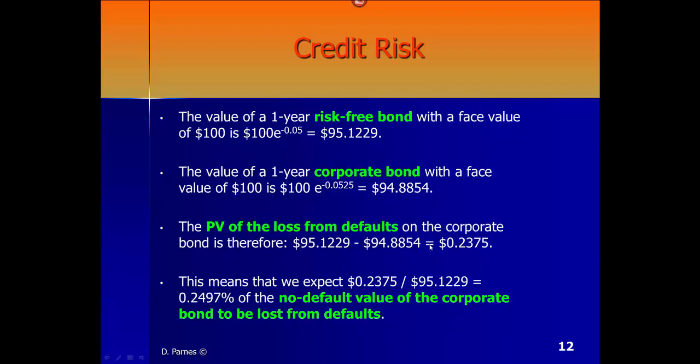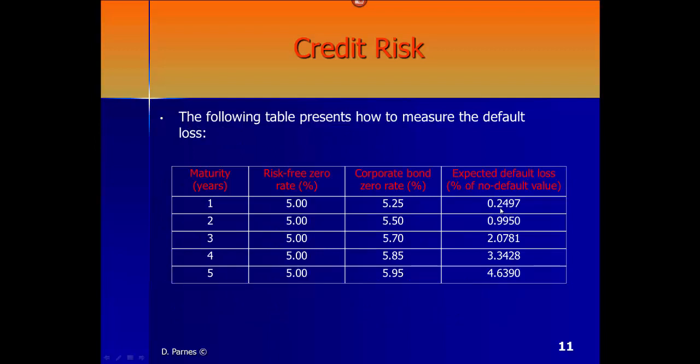We're taking the gap and dividing it by the risk-free bond. This is the proportion out of the risk-free bond that is allocated simply because of the risk of default. This is how we got the number 0.2497%, which is written here.